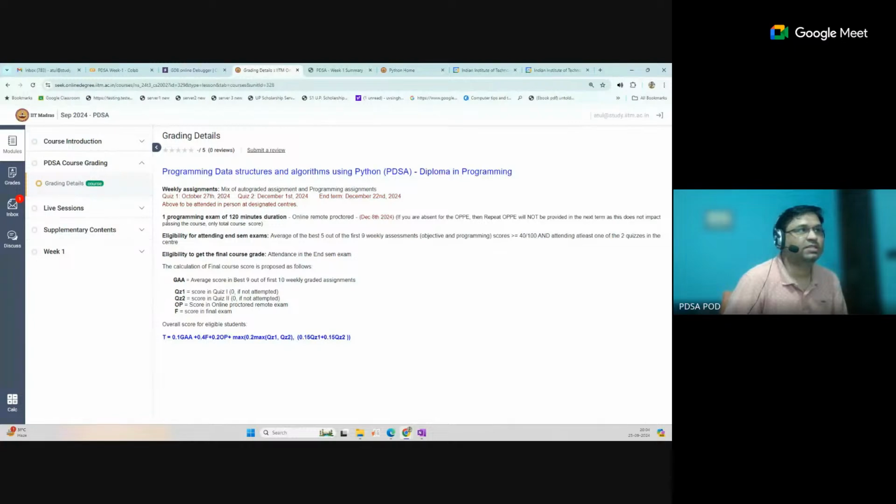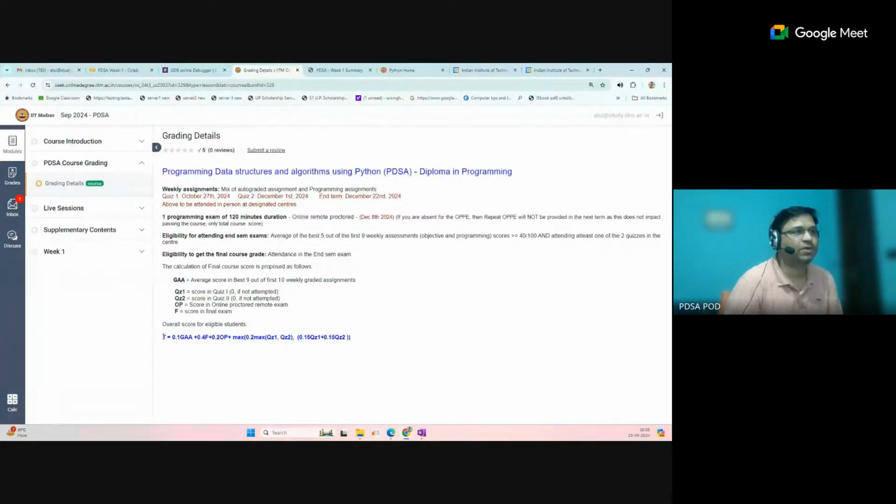You can see here that one OPPE exam is also there in this course, the only one, and it will be conducted after quiz 2. Quiz 1 comes after the first 4 weeks, so its syllabus is the first 4 weeks. Quiz 2's syllabus is up to week 8, mainly from week 5 to week 8. Then we have the OPPE, the online proctored programming exam. There is no passing criteria in this OPPE in PDSA, but it contains 20% weightage in the overall score.